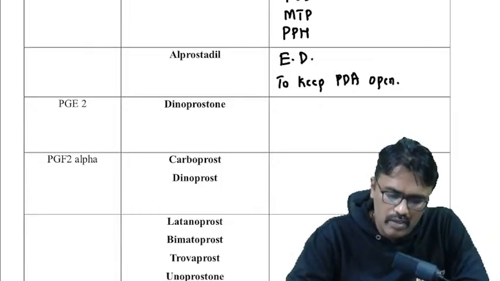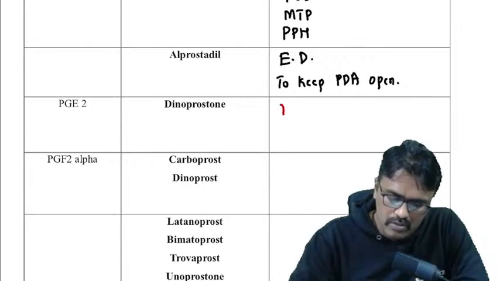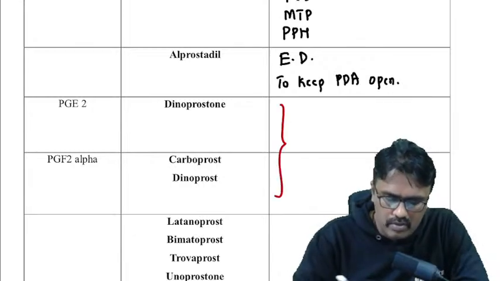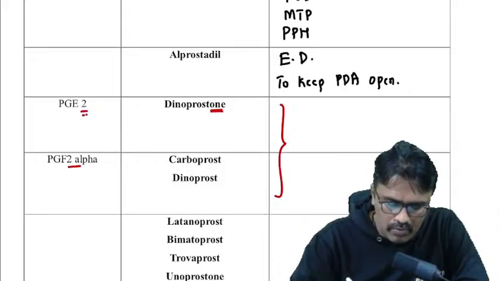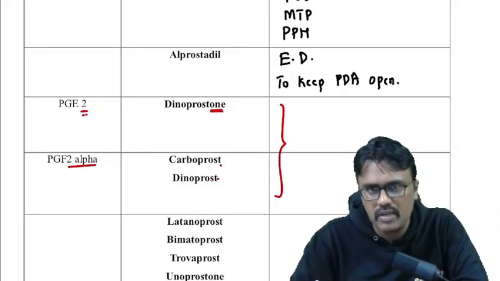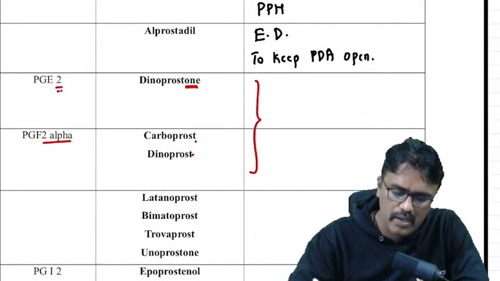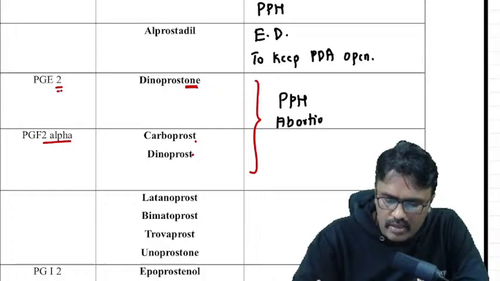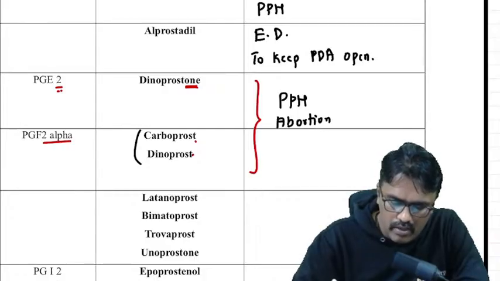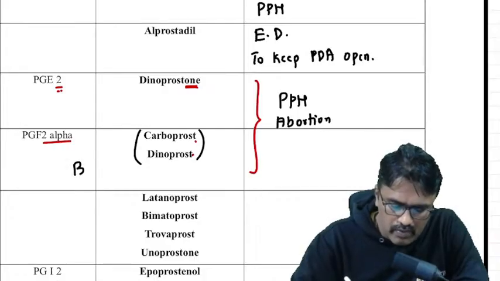Now moving on to dinoprostone, carboprost and dinoprost. Dinoprostone is PGE2, and carboprost and dinoprost are PGF2 alpha. These are used mainly for postpartum hemorrhage and abortion.